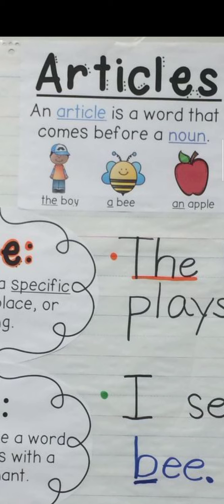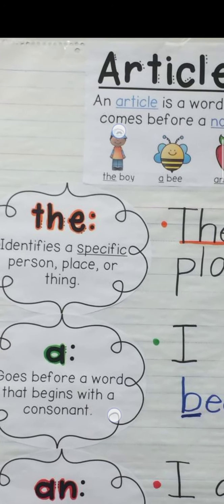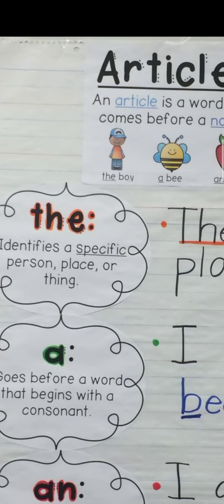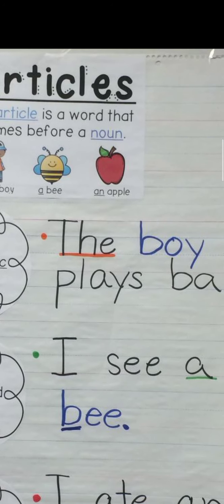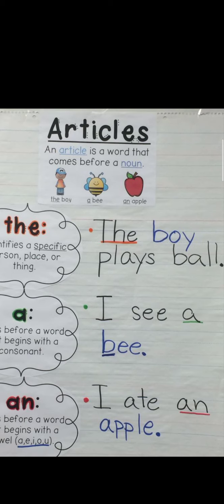We have three articles in English: the, a, and an. The identifies a specific person, place, or thing. The boy plays ball. That means we are talking about a specific person.